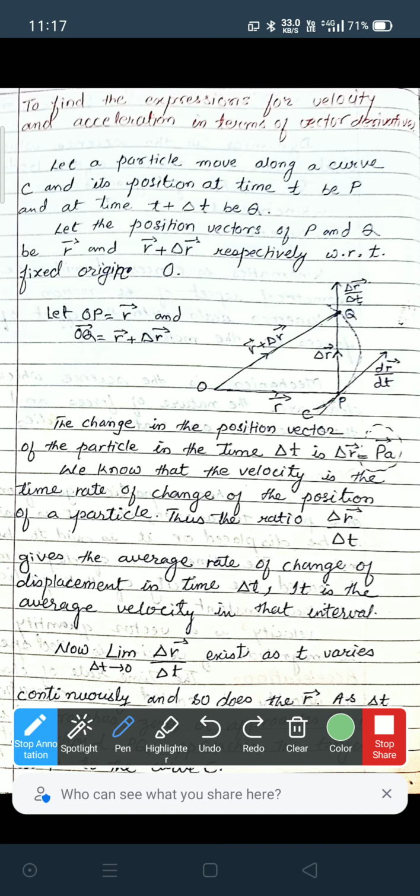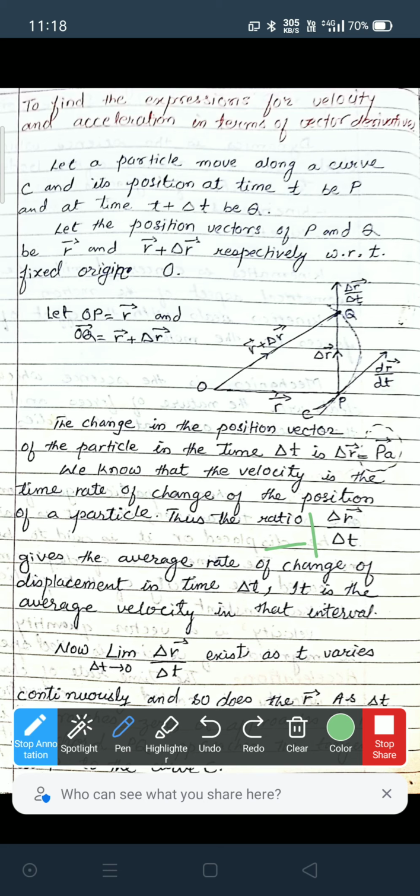We know that velocity is the time rate of change of the position of a particle. Thus, the ratio delta r by delta t gives the average rate of change of displacement in time delta t. It is the average velocity in that interval.